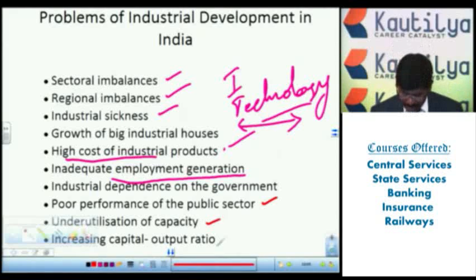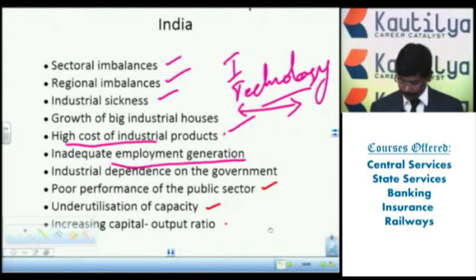Next one, increasing capital output ratio. According to the advanced technology, employment and the population, we are unable to provide that. Increasing the capital output, what is the output? Capital output, we are not increasing. So these are the problems of the industrial sector that we have.